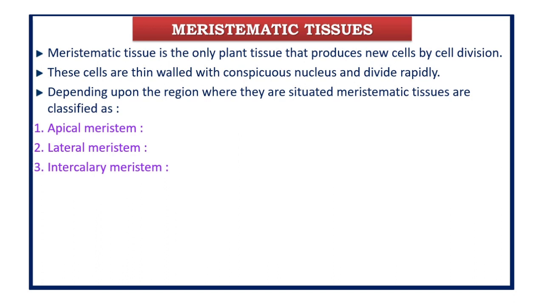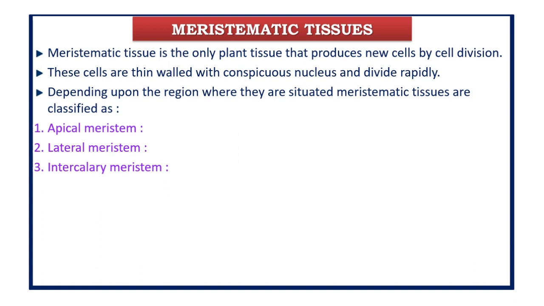First we are going to see what apical meristem is. The growth of a plant generally occurs in certain specific regions. This is because the dividing tissue, that is the meristematic tissue, is located only at these points. Depending on the region where they are present, meristematic tissues are classified as apical, lateral and intercalary.